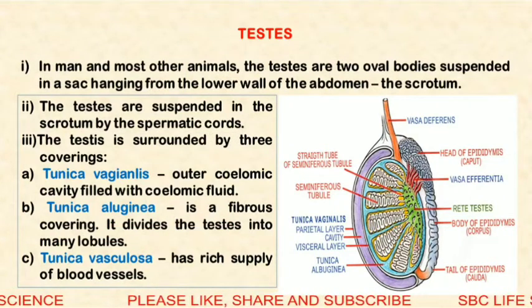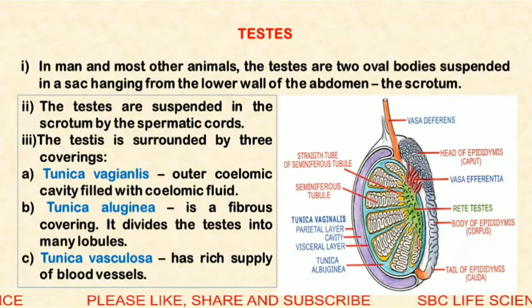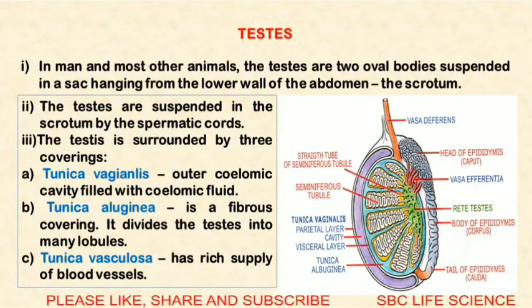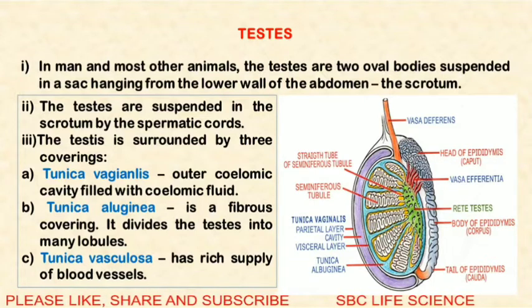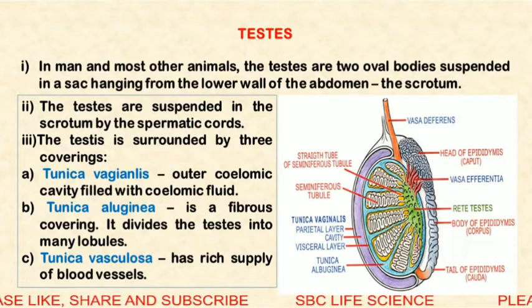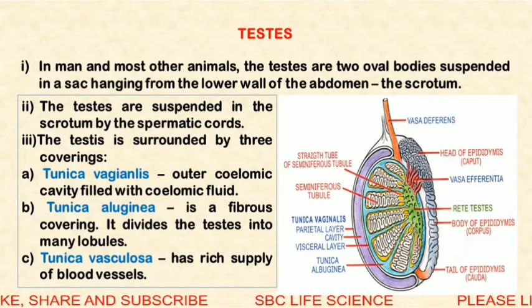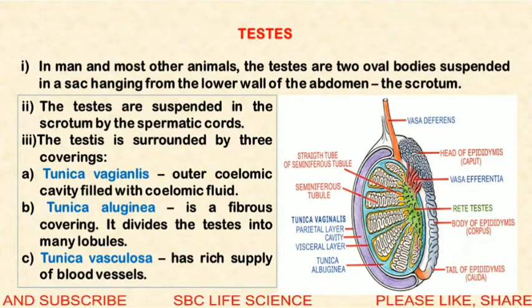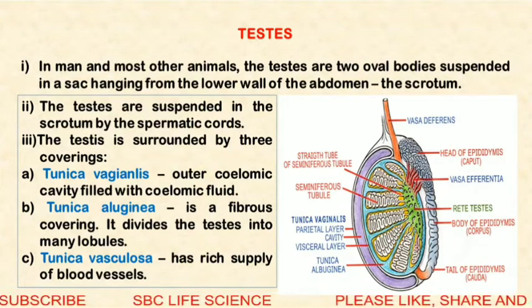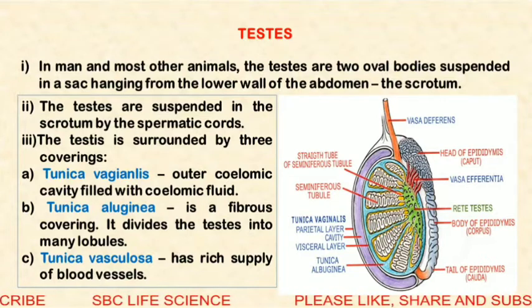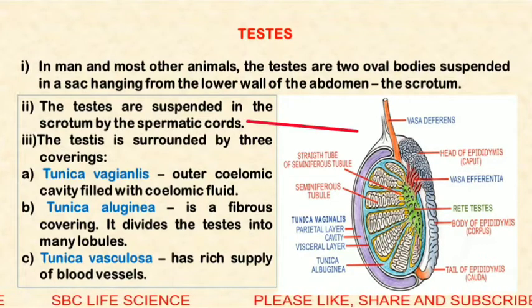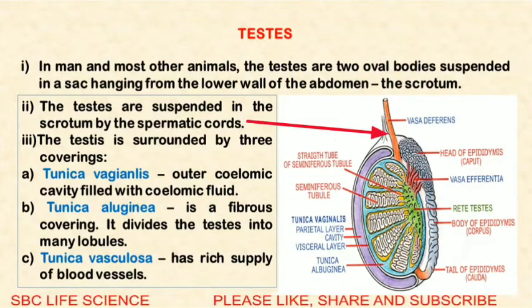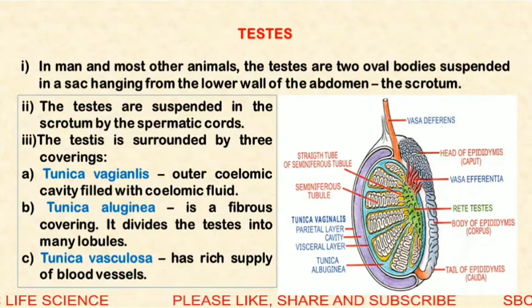Next part is the testes. In man and most of the animals, the testes are two oval bodies suspended in the scrotum, hanging from the lower wall of the abdomen. Testes are suspended in the scrotum by the spermatic cord. The testes are surrounded by 3 coverings.